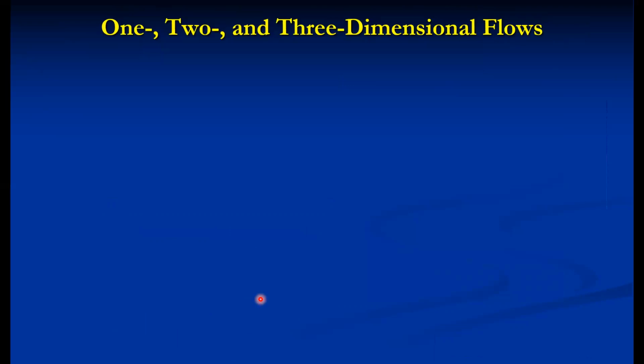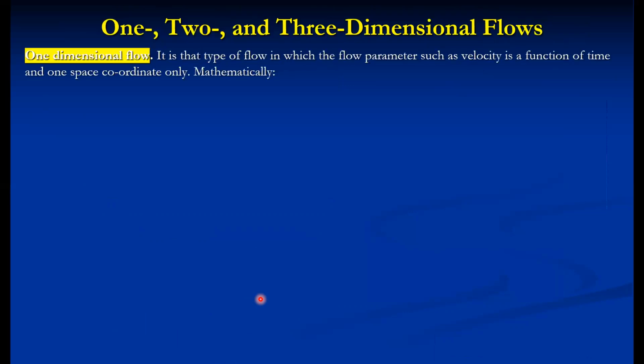Then we can describe the flow in a mathematical way also, that is one-dimensional, two-dimensional, and three-dimensional flow. One-dimensional flow is the type of flow in which the flow parameters such as velocity are a function of time and one space coordinate only. Mathematically, we can have one-dimensional flow where the average velocities are considered as a function of only one space coordinate. In most engineering problems, we consider the flow as one-dimensional, that is along the x direction. Other dimensions we do not consider for calculations.